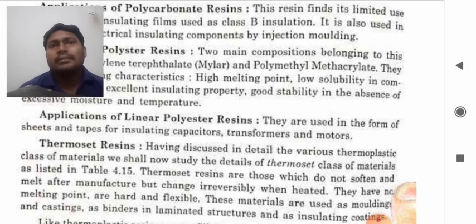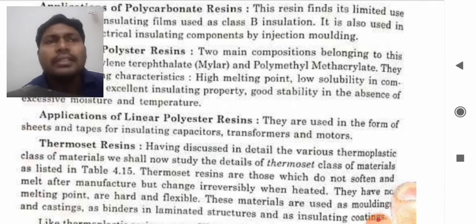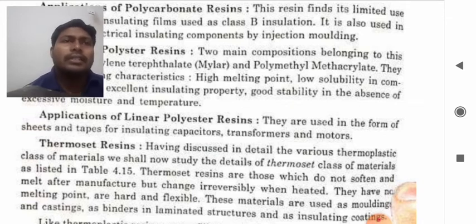Thermoset resins. Now, students, these thermoset resins. So let us first check the theory. Having discussed in detail the various thermoplastic class of materials, we shall now study the thermoset class of materials as listed in the table. Thermoset resins are those which do not soften and melt after manufacture. So once the manufacturing has been done, it cannot be reshaped. Those kinds of materials can be called thermoset resins. But after manufacture, they change irreversibly when heated.